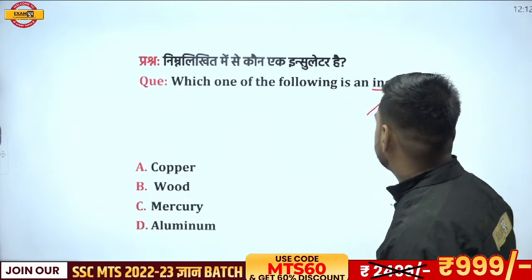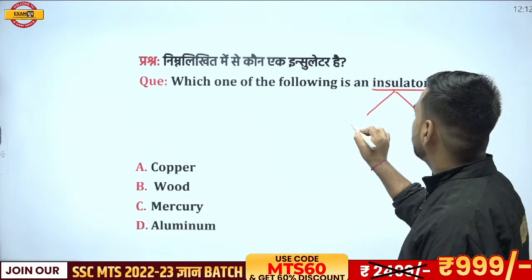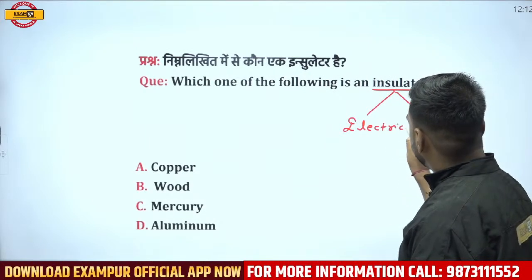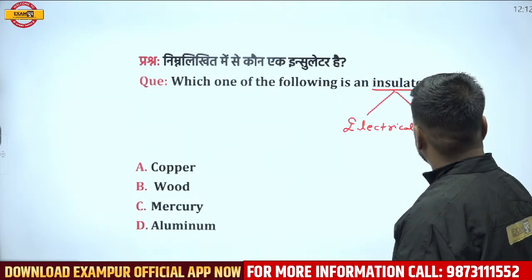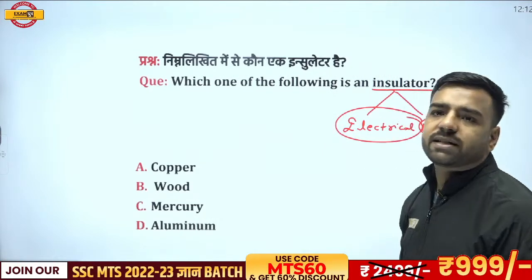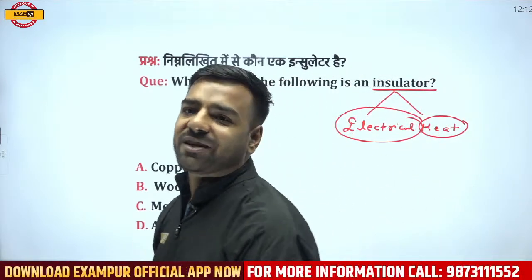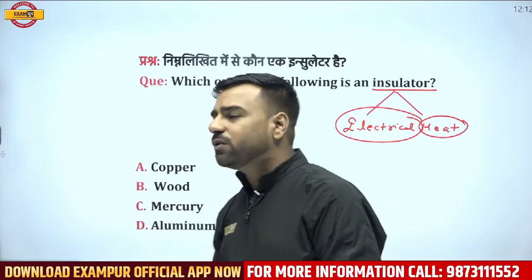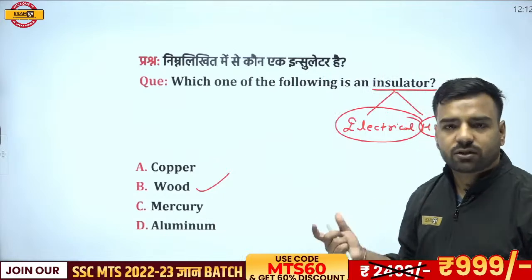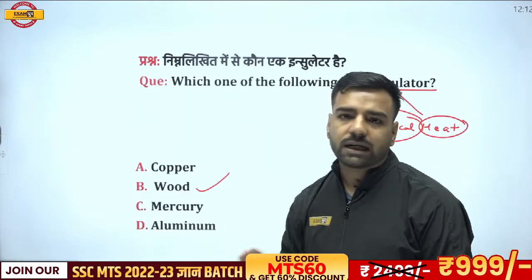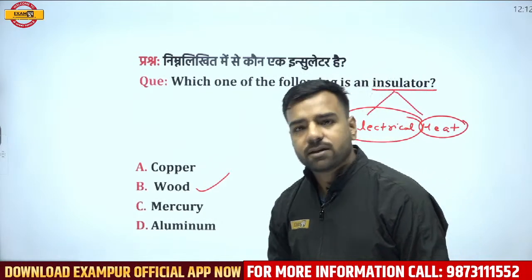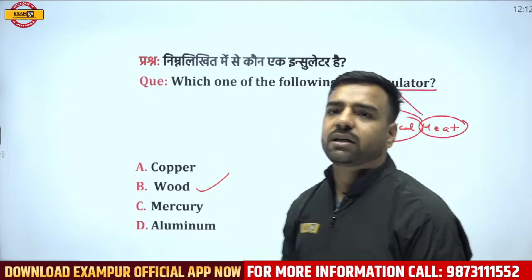If I talk about this insulator, here this means we are talking about the electrical part, and we are talking about the heat part as well. So heat insulator and electrical insulator both. So what will be its answer? Obvious, very obvious. So Akhleshwar and Saurabh, you are absolutely correct. If I'm talking about wood, that means it is not going to allow the movement of electrons, obviously, so there would be no conductivity of the electricity. And the same thing is happening with the heat as well. So very good. Option number B is going to be the correct answer.